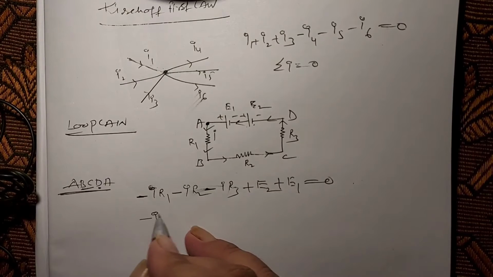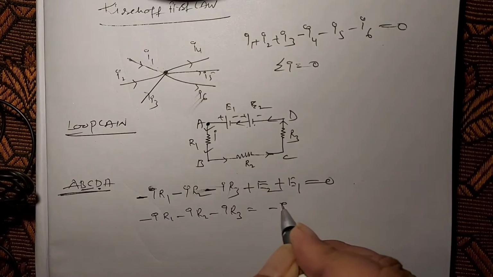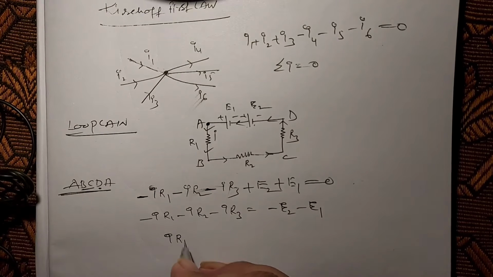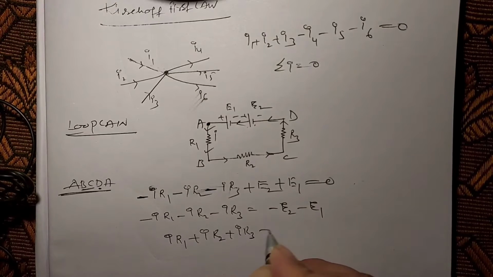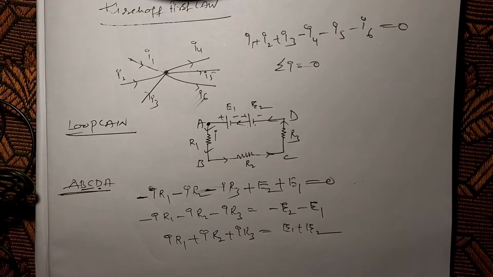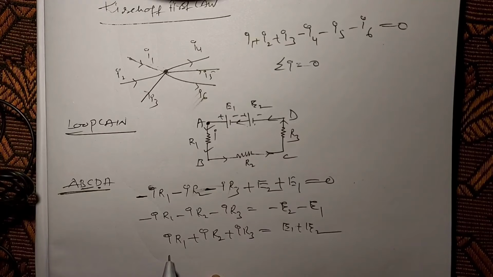So here minus IR1 minus IR2 minus IR3 is equal to minus E2 minus E1. So here IR1 plus IR2 plus IR3 is equal to E1 plus E2. So what I explained earlier: the algebraic sum of the products of currents and resistance in any closed circuit is equal to the sum of EMFs in that same closed circuit.